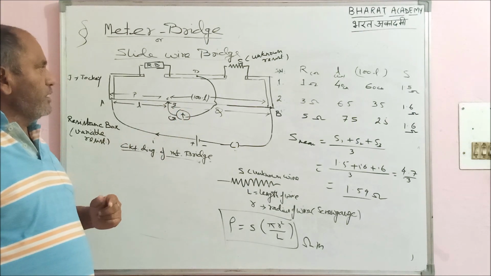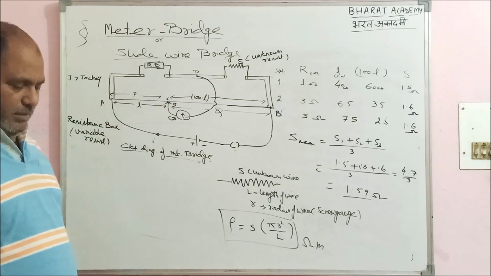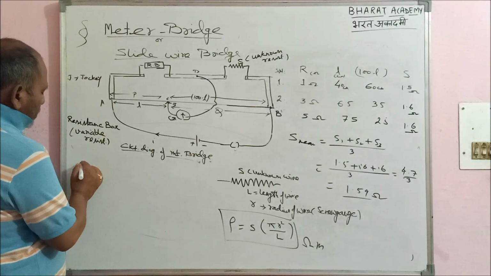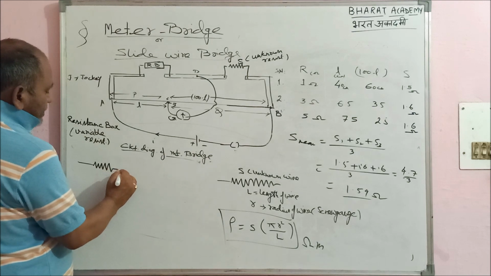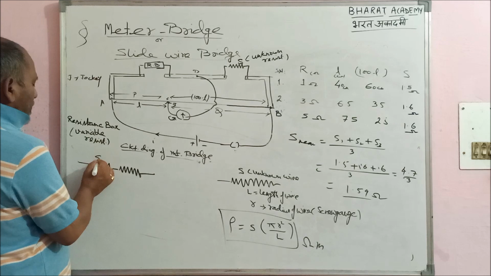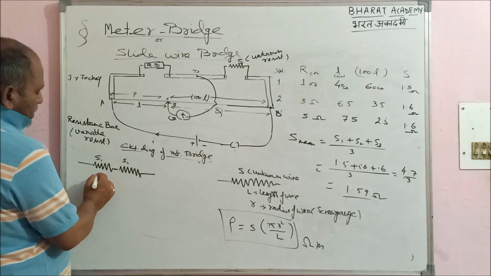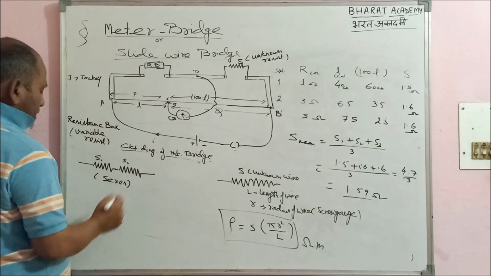One more experiment is also there. They ask you to prove the laws of resistance, series and parallel. So for that, if I am applying like this, this is suppose S1, this is S2. This will give you the series law, right?